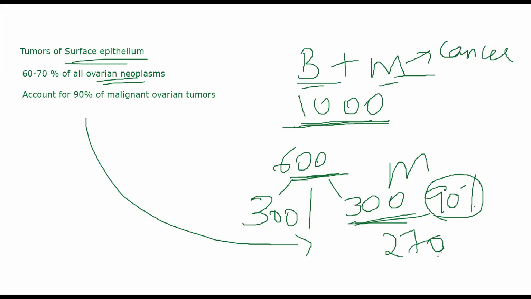So if you want to understand the numbers now, common epithelial tumors will be of three main types. They can either be serous tumors, or they can be mucinous tumors where they are producing mucin, mucus layers, or they can be endometrioid. So that same ovarian tumor or ovarian neoplasm which is developing from surface epithelium can be of three types. One is serous, the other is mucinous, the third is endometrioid. Now, coming to serous tumors.